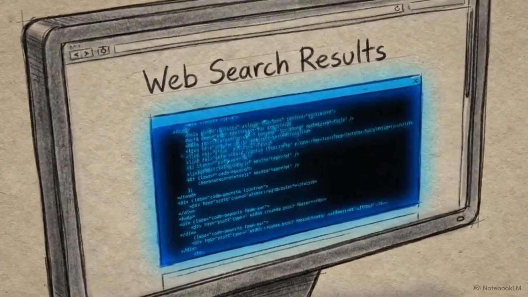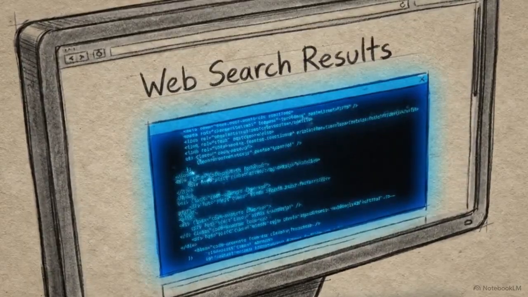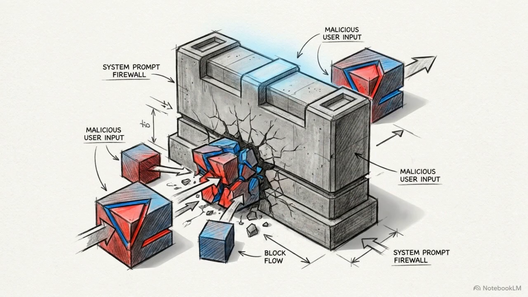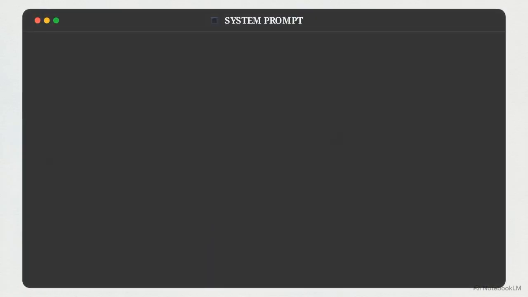When an LLM executes a web search or database query, the fetched content may contain malicious payloads that the model will ingest as context. A rigidly defined system prompt serves as the only structural defense capable of blocking these external variables from hijacking your core business logic. To build that defense, a production-grade system prompt requires 6 anatomical components.